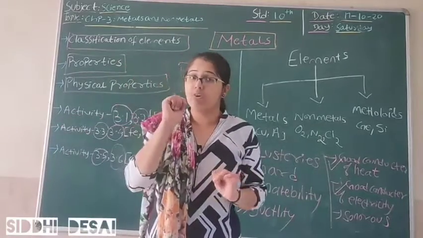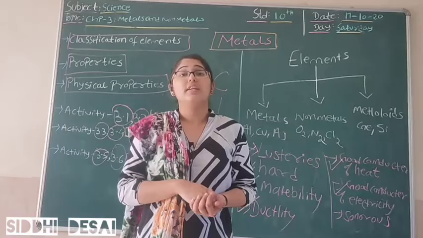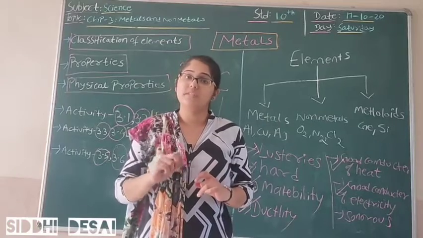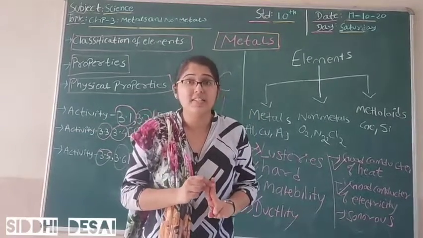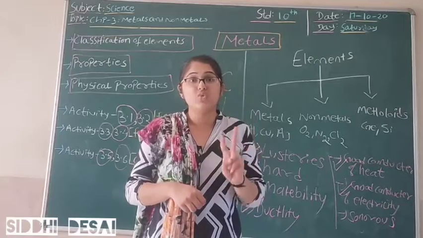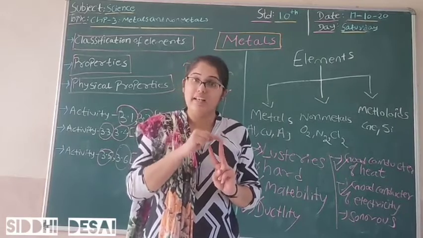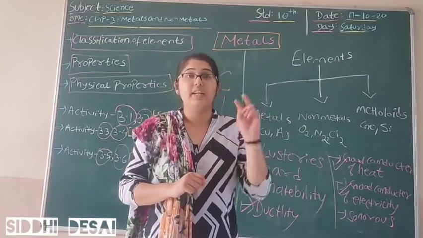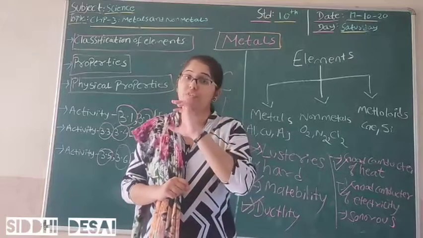Now students, just note down the homework. The very first question: give the physical properties of metals. And the second question: enlist the metals which you are using in daily life and try to justify the physical properties of metals.